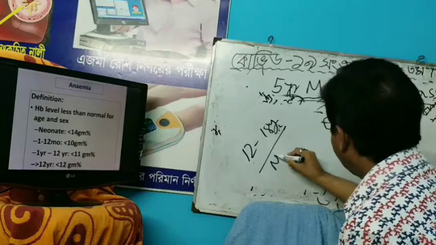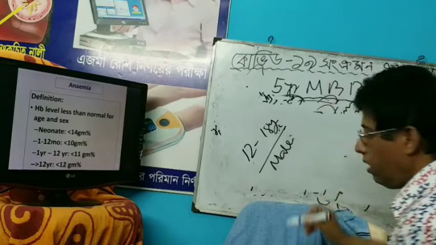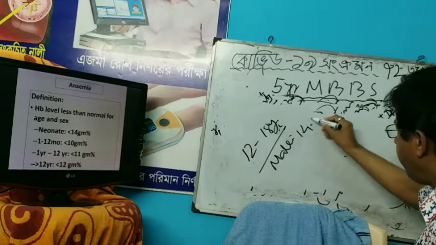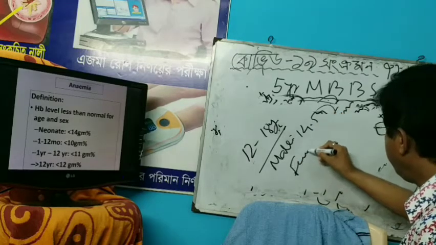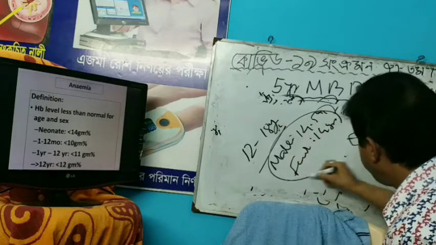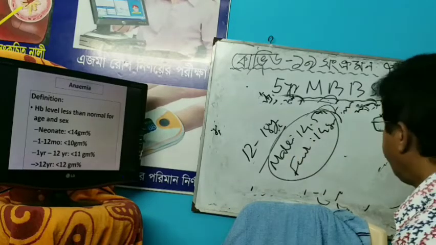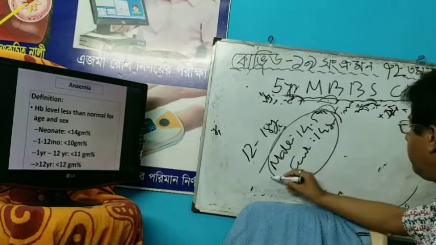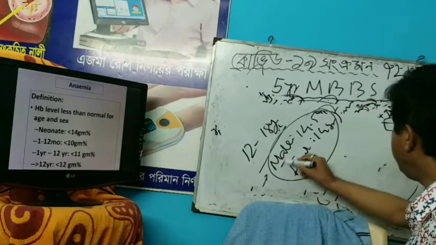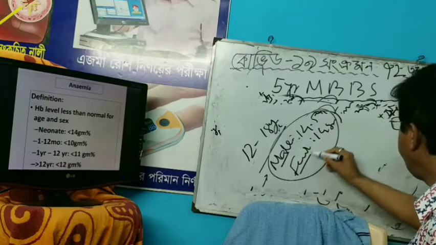Male is 14.5 gram. In female, it is 14 gram. So you should know the normal value in older children: male 14.5 gram and female 14 gram.